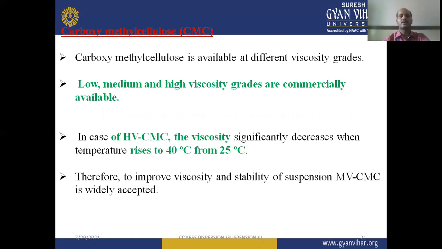Then CMC, carboxymethyl cellulose. Carboxymethyl cellulose is available in different viscosity grades. Low, medium, and high viscosity grades are commercially available in the market. In case of HVCMC, the viscosity significantly decreases when temperature rises to 40 degrees centigrade from 25 degrees centigrade. So, to improve the viscosity and stability of suspension, MVCMC is widely accepted. This high viscosity range and moderate viscosity range of CMC is accepted here.